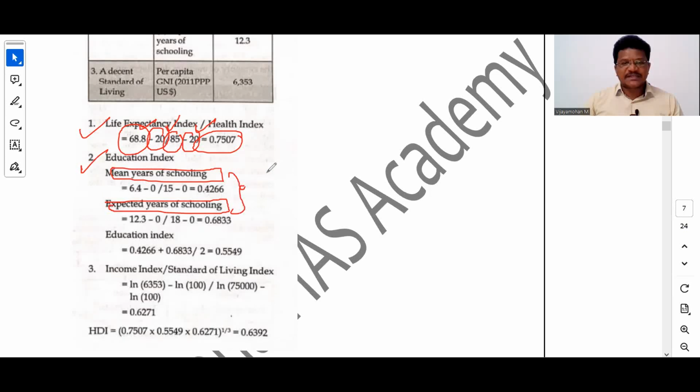Once after calculating these two, we will take the arithmetic mean of these two values. See, education index is equal to this number plus this number divided by 2. This is nothing but the arithmetic mean. Then we will get the value of the education index. Next, for the income index, the same formula: actual value minus minimum value divided by maximum value minus minimum value, and we will get the number related to the income index.